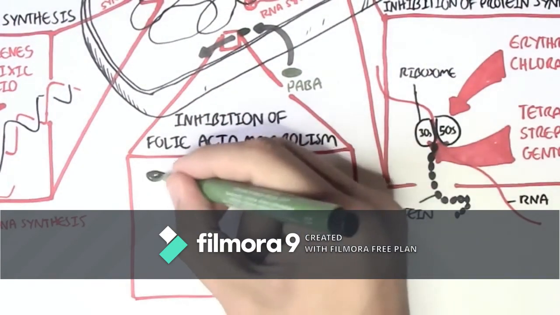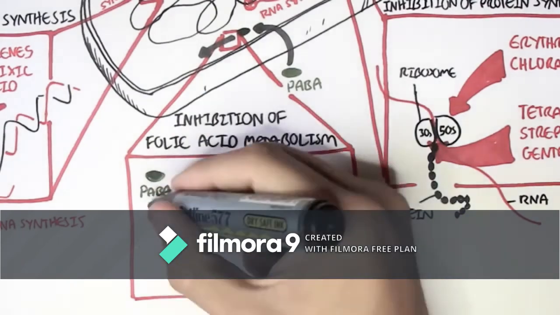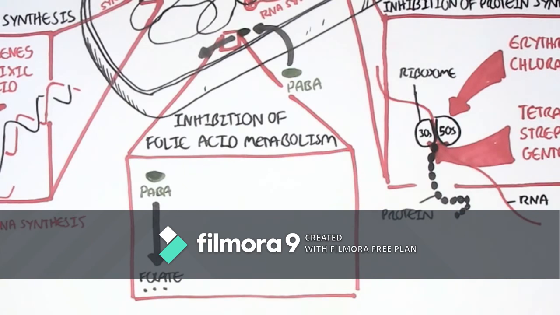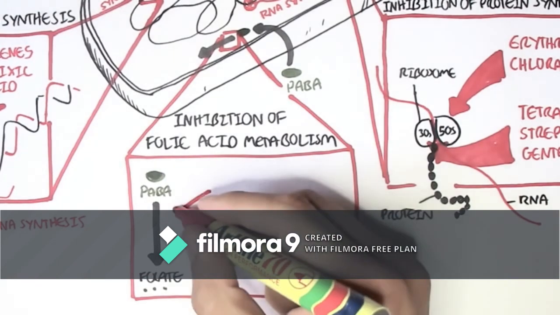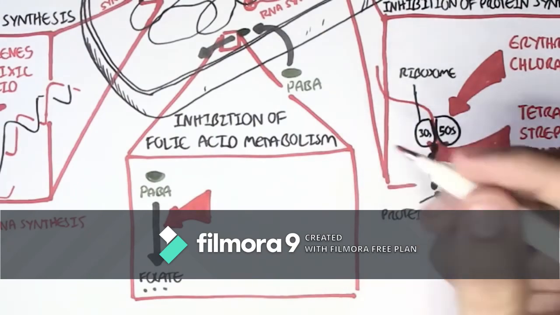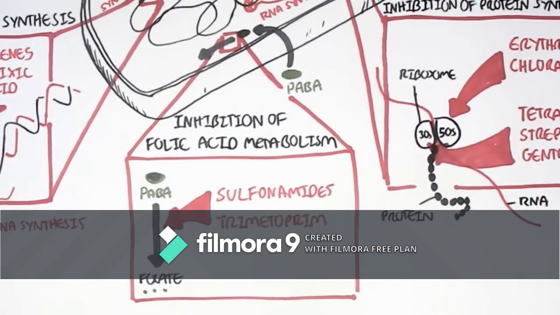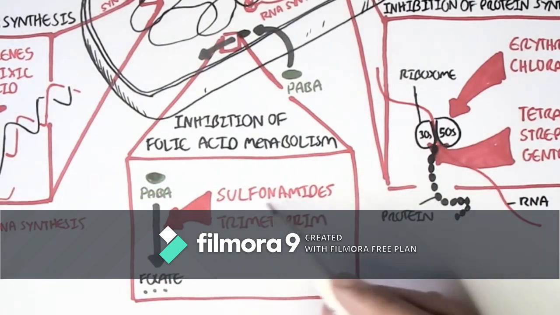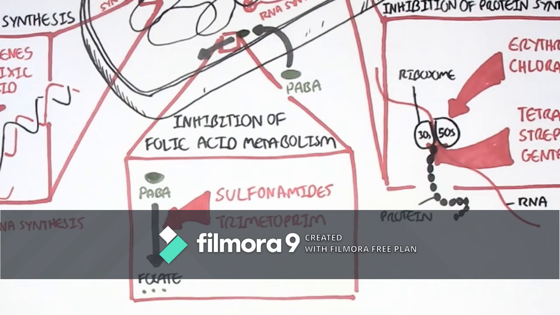Folic acid or folate is essential for the synthesis of adenine and thymine, two of the four nucleic acids that make up DNA. These antibiotics, such as sulfonamides and trimethoprim, prevent conversion of PABA to folate and therefore prevent proper DNA synthesis. Humans do not synthesize folic acid, and so these antibiotics are okay to take for humans and are selective towards bacteria.